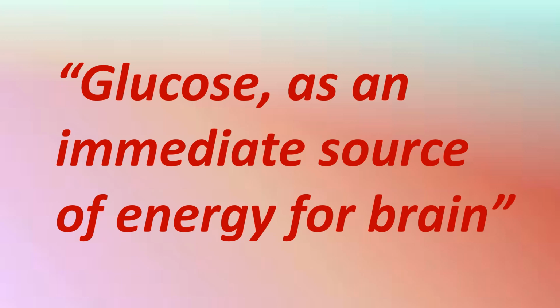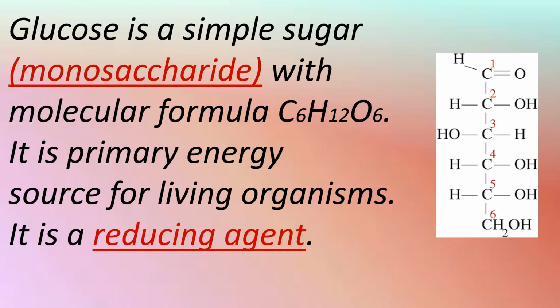Friends, in this video, I will tell you about glucose, which is an immediate source of energy for the brain. Glucose is a simple sugar, a monosaccharide, with molecular formula C6H12O6. It is the primary energy source for living organisms. It is a reducing agent.